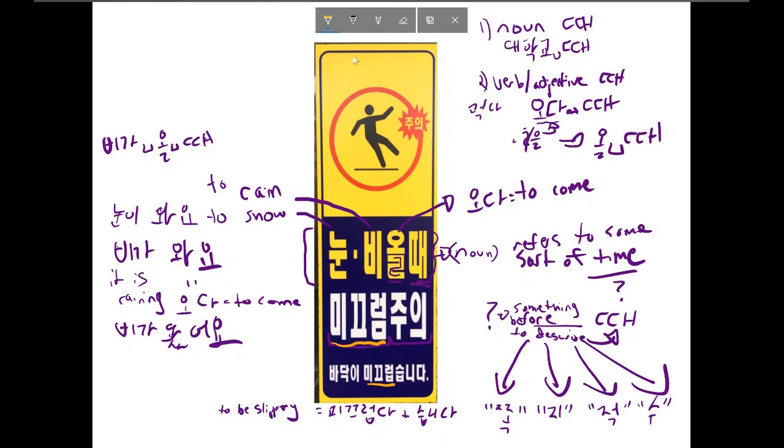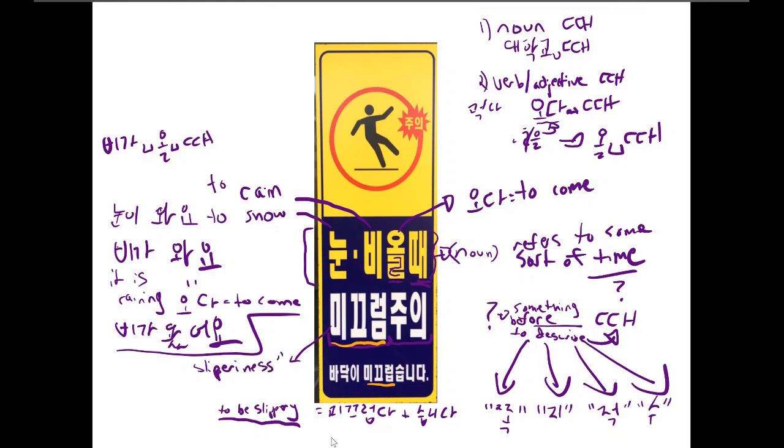And actually, 미끄럼 is very hard to translate, just like a lot of words. But 미끄럼, I'm running out of space over here. I should have planned this a little bit better, but 미끄럼 actually means whatever the noun form of to be slippery would be. It's very hard to think about what the noun form of to be slippery would be, but I would say it's something like slipperiness. I don't even know if that's a word in English, but if I was going to think about what the noun form of this would be, I would say slipperiness.